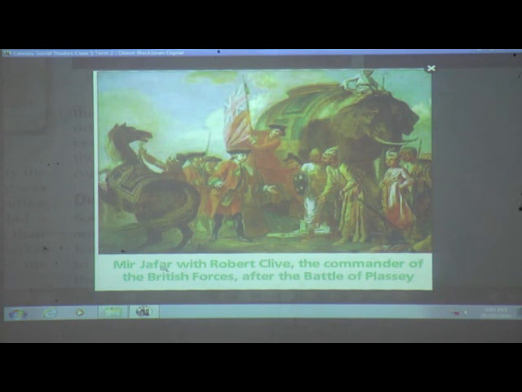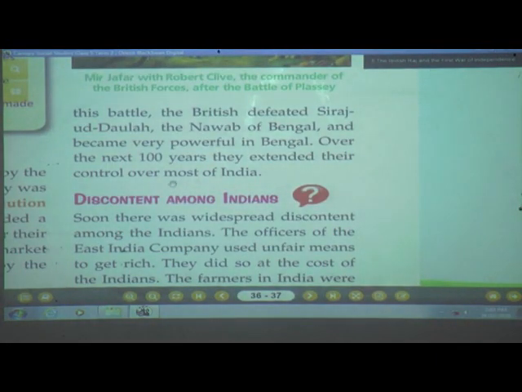So these Britishers defeated them, became very powerful in Bengal, and then in the next 100 years extended their control over major parts of the nation.